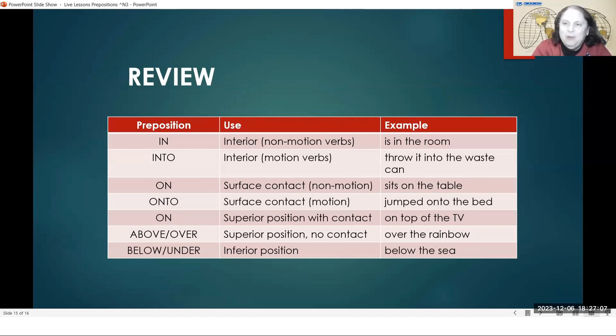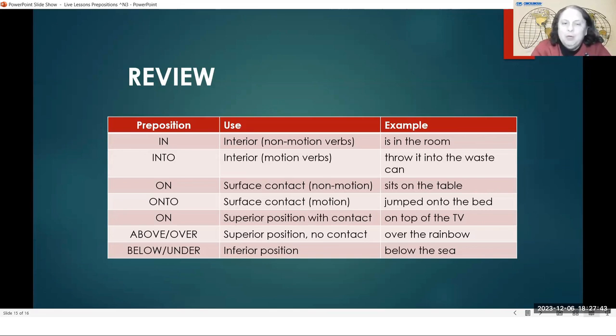It was on the table. It's going to continue to be on the table. So it is on. When something is away from the table and then it moves and now it is going to be on the table, it is going onto. Can you put that plate onto the table? It's not on the table now, but we're going to put it on the table. So put it onto the table. Onto. Something that is moving is onto. Just like into is moving, onto is also moving.